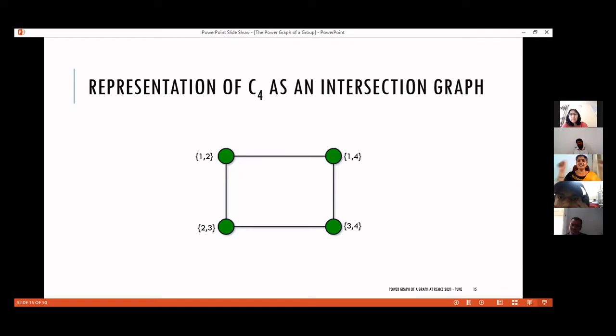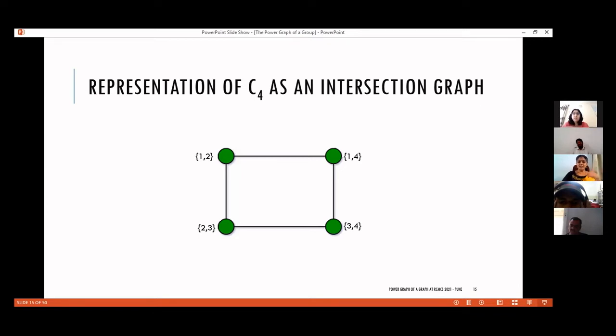So that the adjacency between the first and last vertex is lost, and the cycle becomes a path. So every path can also be represented as an intersection graph.